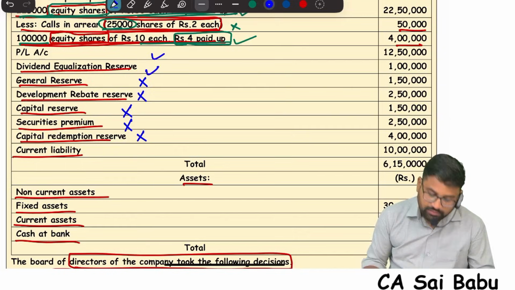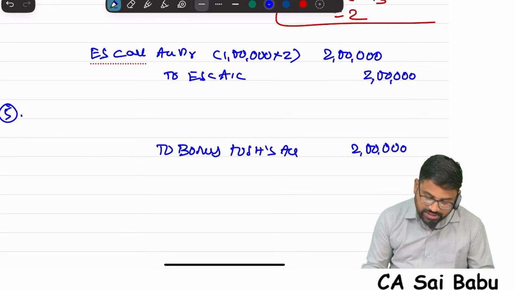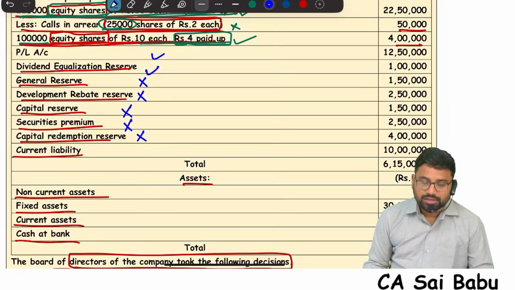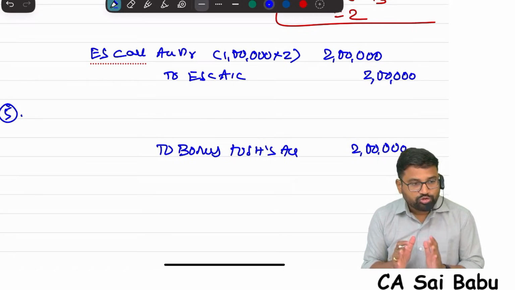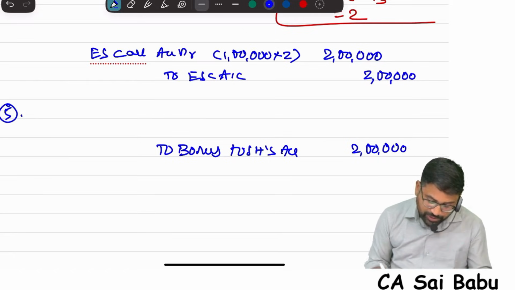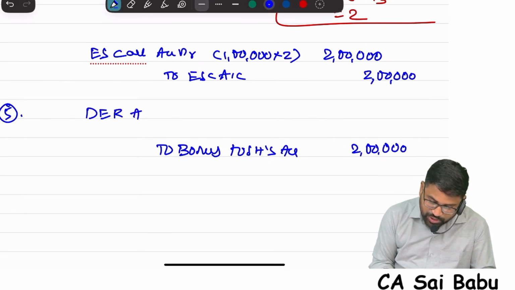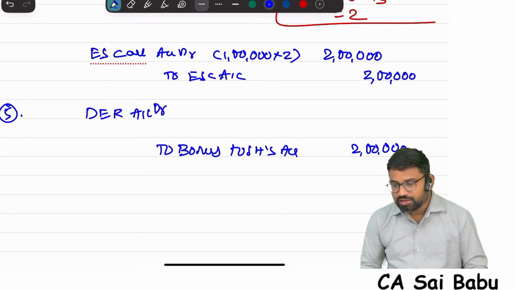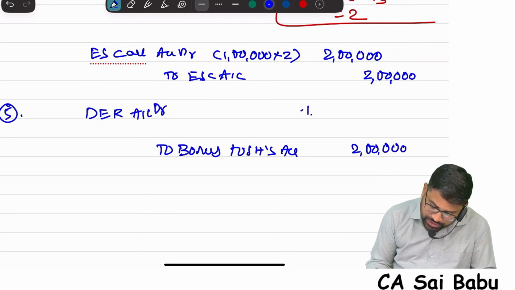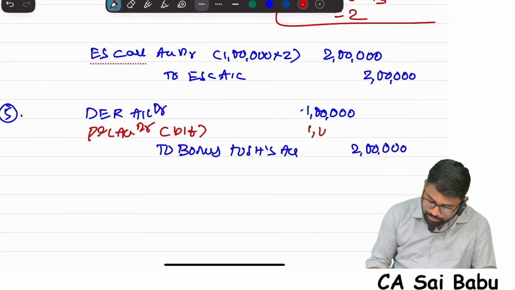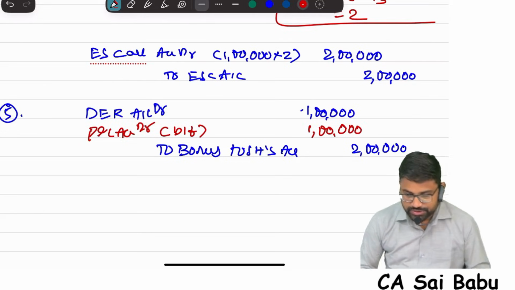Dividend equalization reserve and P&L. First I will use dividend equalization reserve because of minimum utilization from P&L, and both are free reserves only. To give bonus by way of converting partly paid into fully paid, we need to use only free reserves. Dividend equalization reserve is 1 lakh. Use it. Still how much do I want? 1 lakh. I will use it from P&L account. Minimum utilization is important.